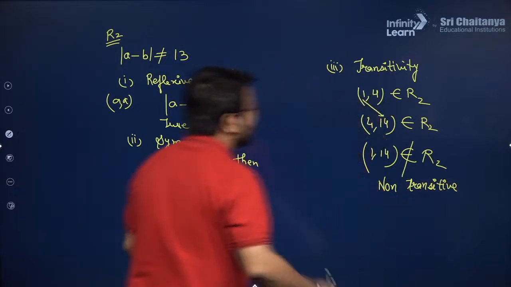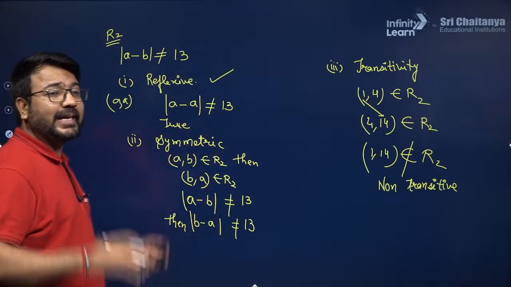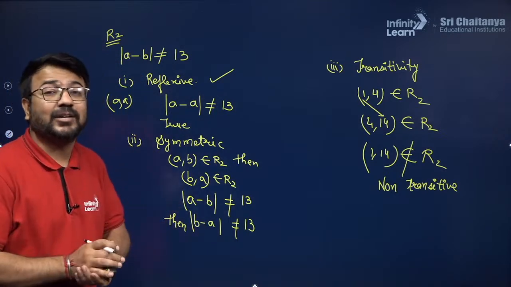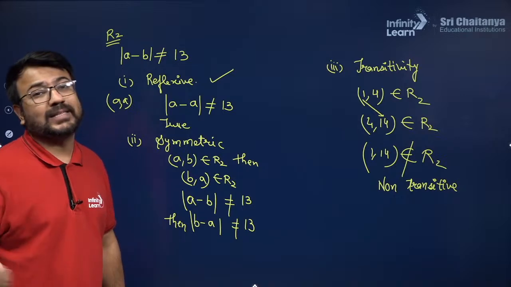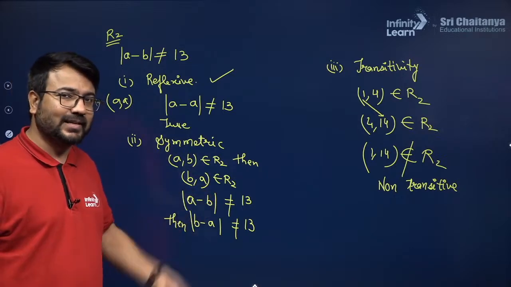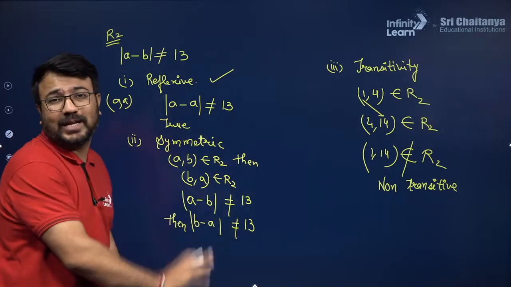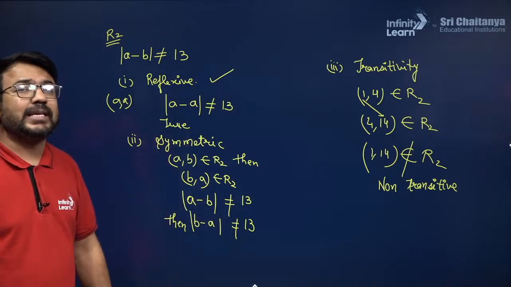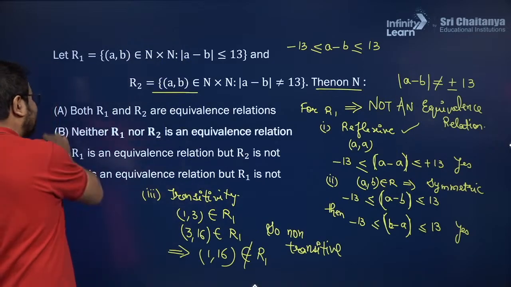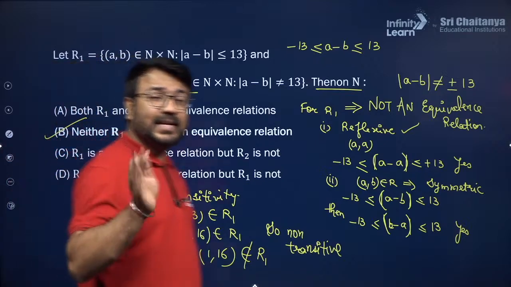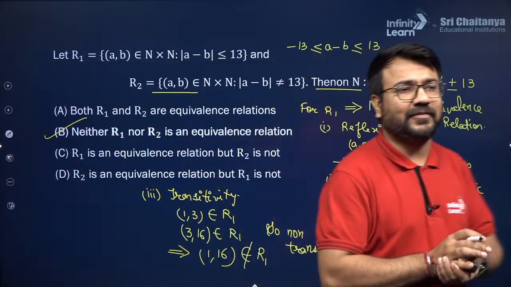And since it is non-transitive, I cannot consider relation R2 to be an equivalence relation. So this is not an equivalence relation. So neither R1 is an equivalence relation nor R2 is an equivalence relation. Hence neither R1 nor R2 is an equivalence relation. Option B will be the final answer.